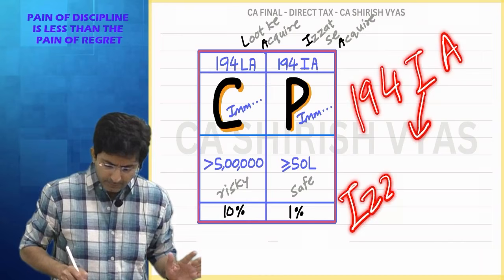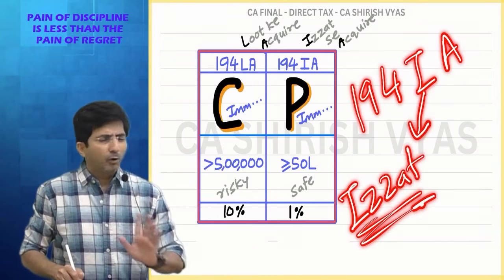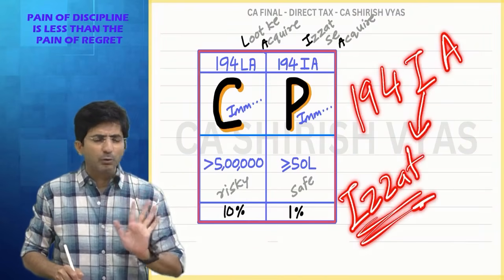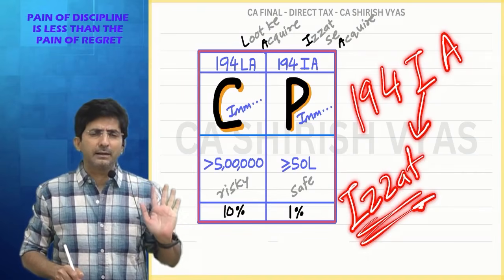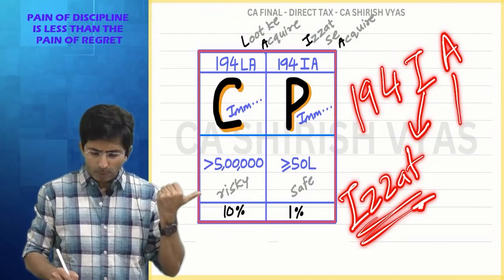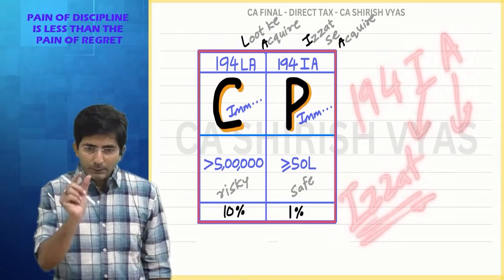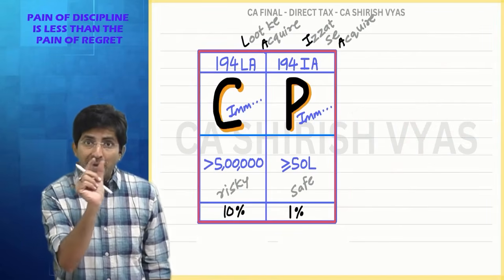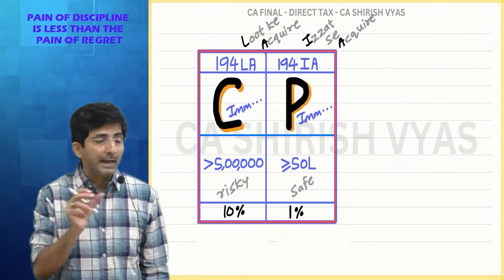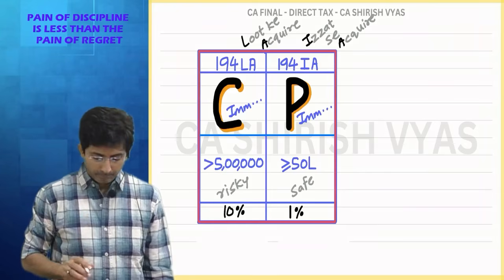Izzat means respectfully. No insult and no forceful action, no hurting someone. Izzat se. Respectfully I have acquired the property. Izzat se acquire kiya. See, this will help you in remembering the section number. IA, izzat se acquire kiya. LA, loot ke acquire kiya.